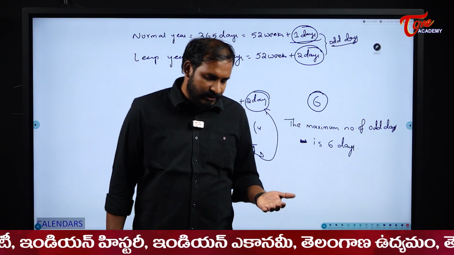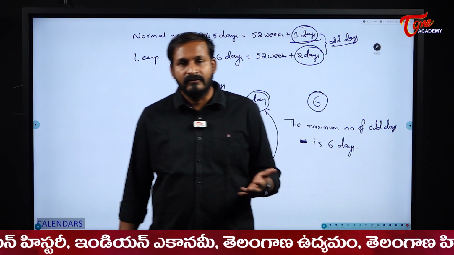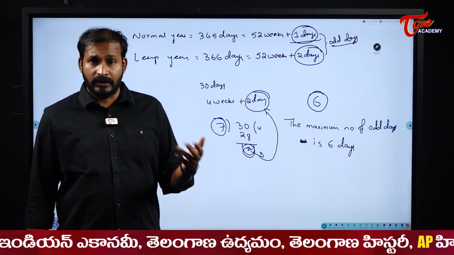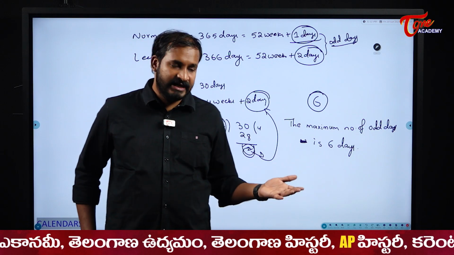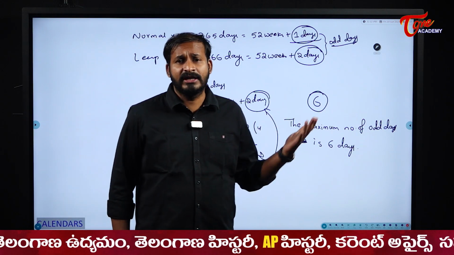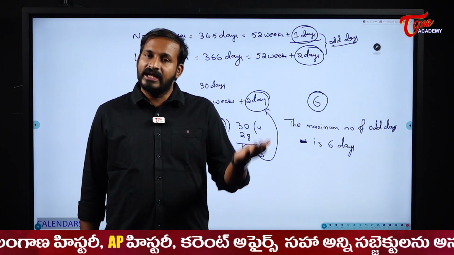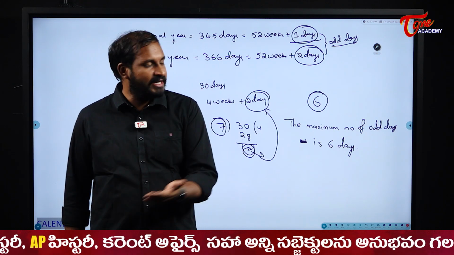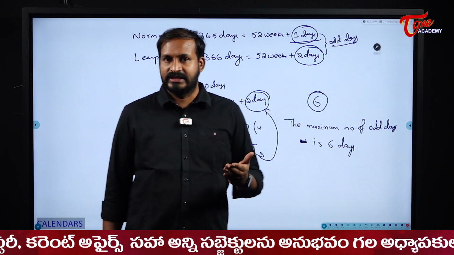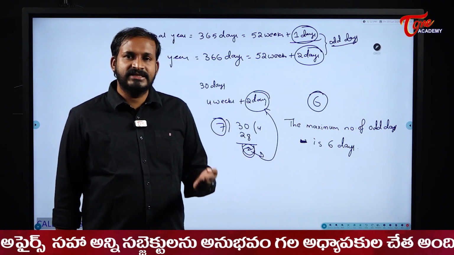Sometimes while calculating, we will get odd days as 40, 50 and so on. But in reality, will we have 40 or 50 odd days? No. In those cases, divide it by 7 again, and you will get a remainder less than 7, and that will become our odd days.